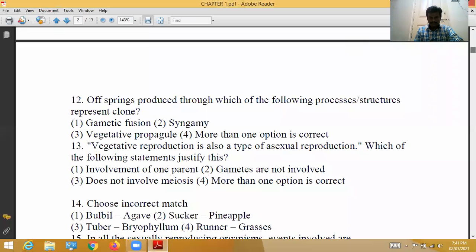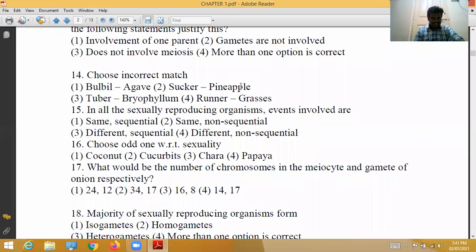Next question, choose the incorrect match. Here 4 options are given. Among those 4 options, we have to find the incorrect match. See here, bulbil, agave, is correct. 14th question, first option correct. Sucker, pineapple, it is also correct. Tuber, bryophyllum, it is wrong.